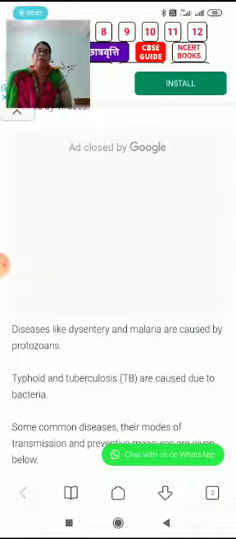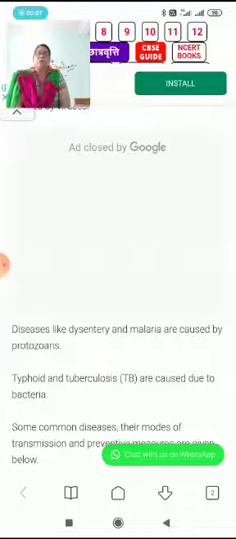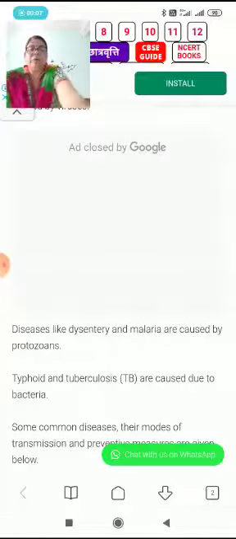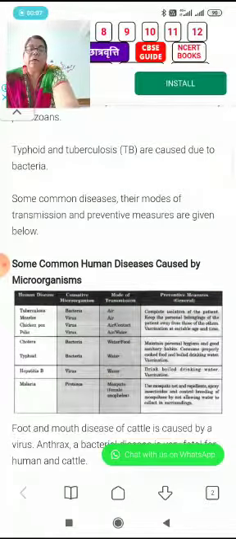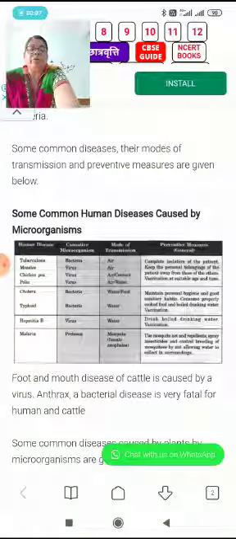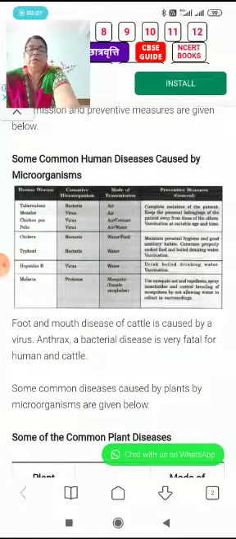Diseases like dysentery and malaria are caused by protozoa. Typhoid and tuberculosis are caused by bacteria. Some common diseases, their modes of transmission and prevention measures are given below. You may study from there. Foot and mouth disease of cattle is caused by a virus. Anthrax, a bacterial disease, is very fatal for human beings as well as cattle.